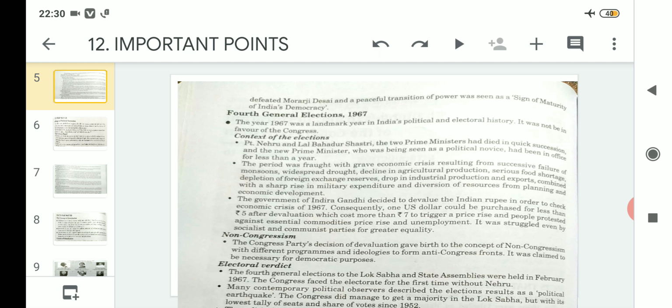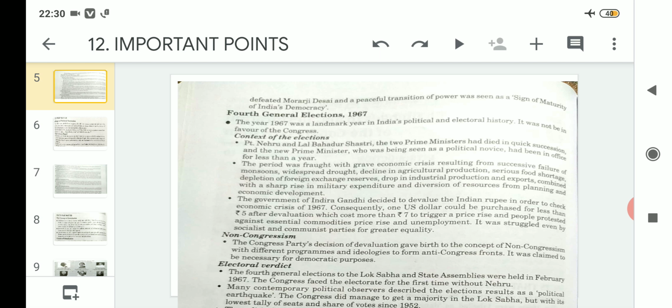That means if you devalue your own Indian rupee, that is INR, then if you exchange it, the US dollar's value will go up. So the devaluing had caused what? The value of the US dollar went up to a great extent. So due to that, there was price rise all over the country.